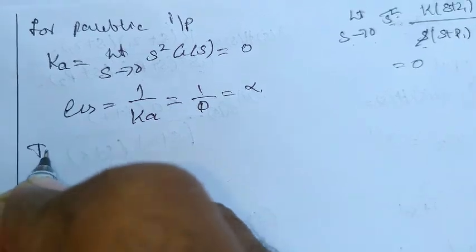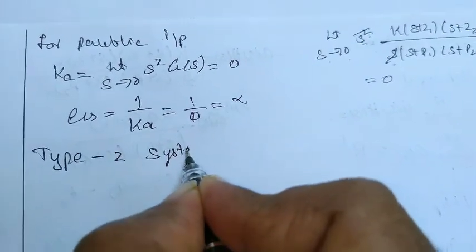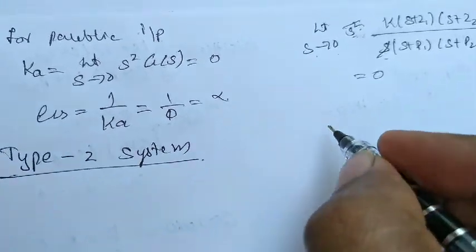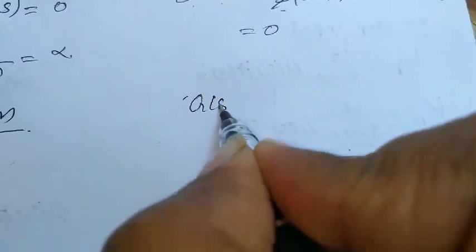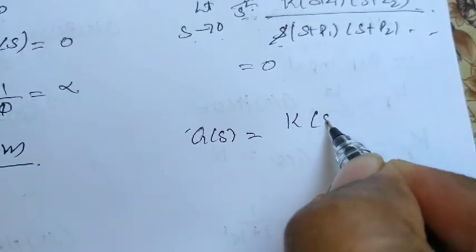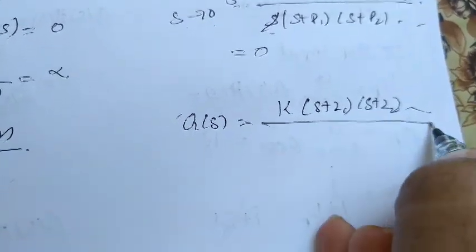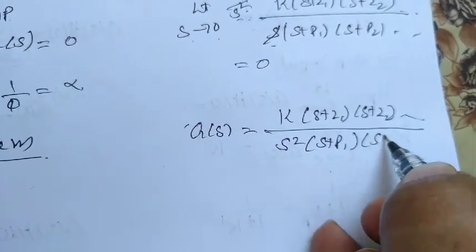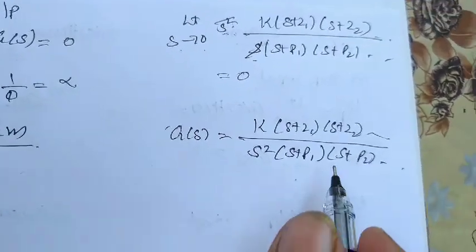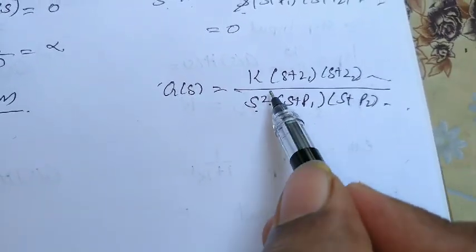Next, we'll go for the type 2 system. So what is a type 2 system? A type 2 system means we have two poles at the origin. So the general form of a type 2 system, G(s), is K(s + z1)(s + z2), and so on, divided by s square into (s + p1)(s + p2), and so on. In the denominator we have s square, which means we have two poles at the origin.